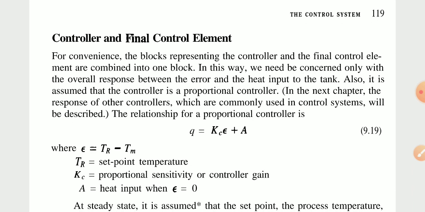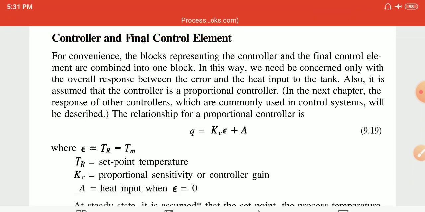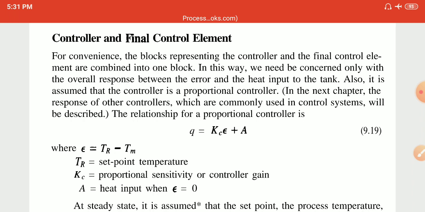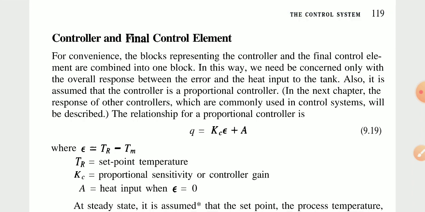So for convenience, the block representing the controller and the final control elements are combined into one block. In this way, one need concern only with the overall response between the error and the heat input to the tank. So it is assumed that the controller is proportional. In the next chapter, the response of the other controllers, which are commonly used in a control system, will be described. The relationship for a proportional controller is Q is equal to capital Kc multiplied by epsilon E plus capital A.